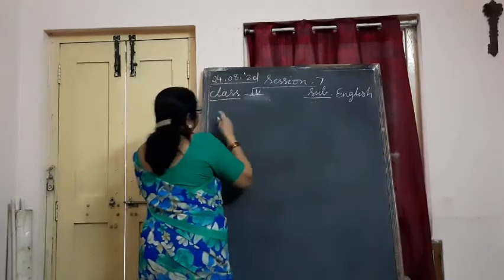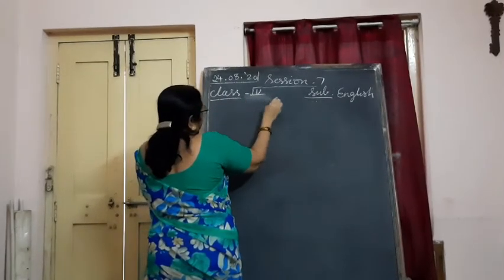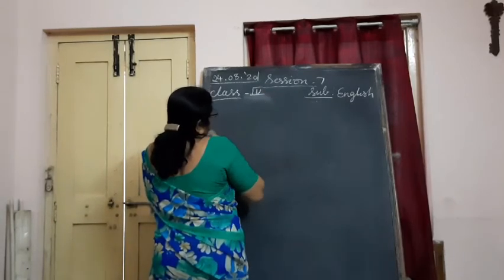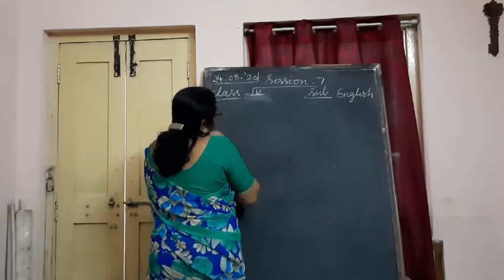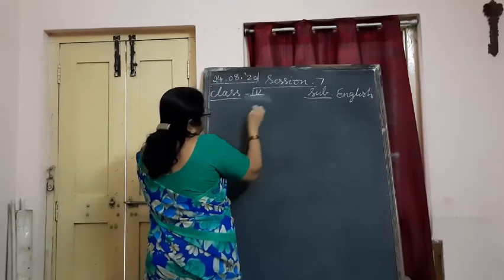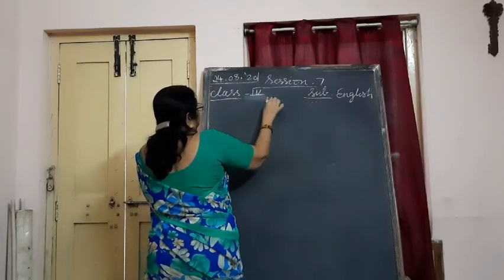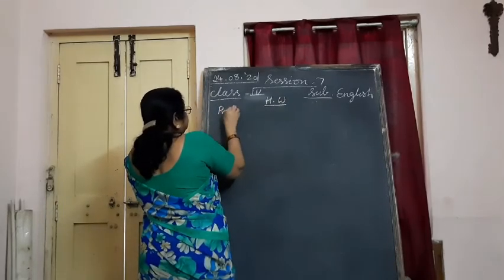What I give you? Worksheet. Homework. I am giving present tense.